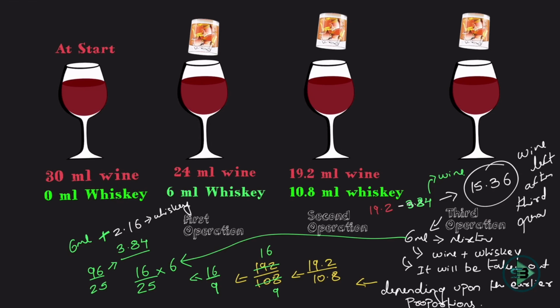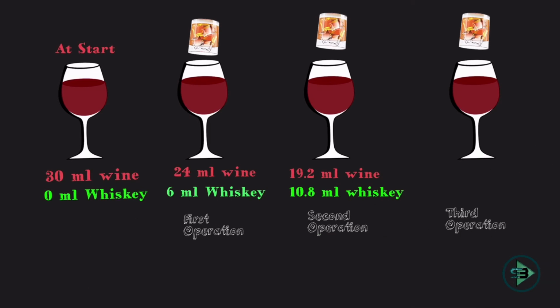So if the waiter says this, he gets the tip. But is there a shortcut to solve this problem? Okay, this looks good at understanding. So let's solve this by shortcut. Earlier I had 30 ml of wine. What is being taken out? I had to take out 6 ml of wine. 6 is what percent of 30? 20%. So every time I take out 20%, 80% is left.